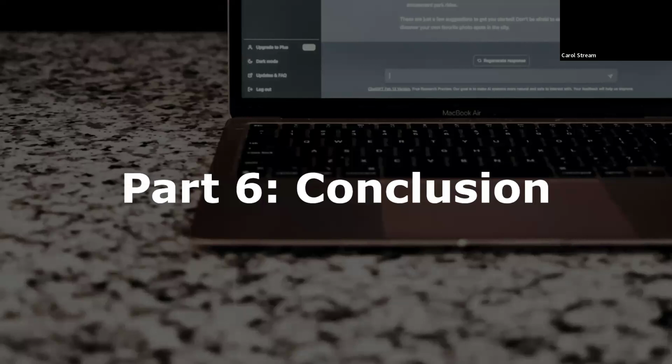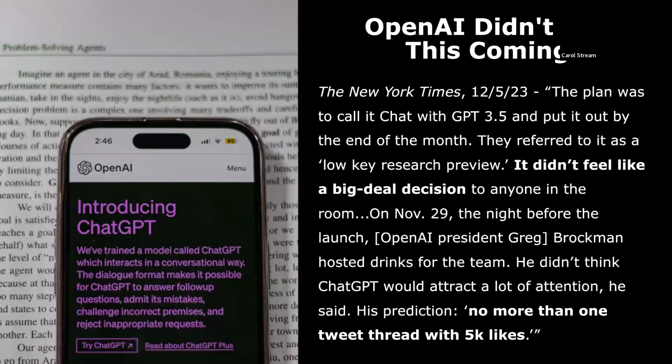So, given everything we've learned here today, what do we know about ChatGPT? How should we treat this and other forms of generative AI as this technology continues to grow and change? After the launch of ChatGPT, few were more surprised by the model's popularity than the OpenAI team themselves, who had no idea they were about to unleash something so revolutionary on the world.